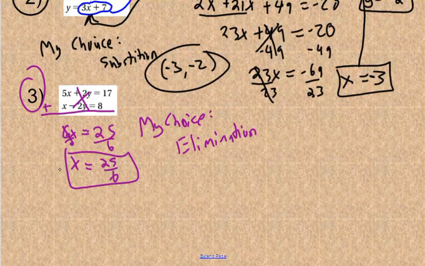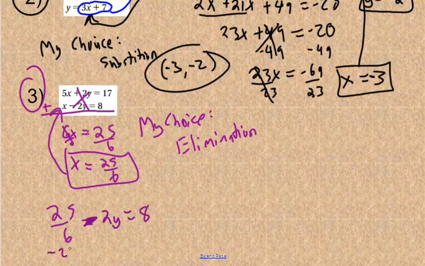So I'd maybe plug that back in for the second one, and then I'd get 25 sixths, which is like 4 and a sixth. Sorry, minus 2y equals 8.